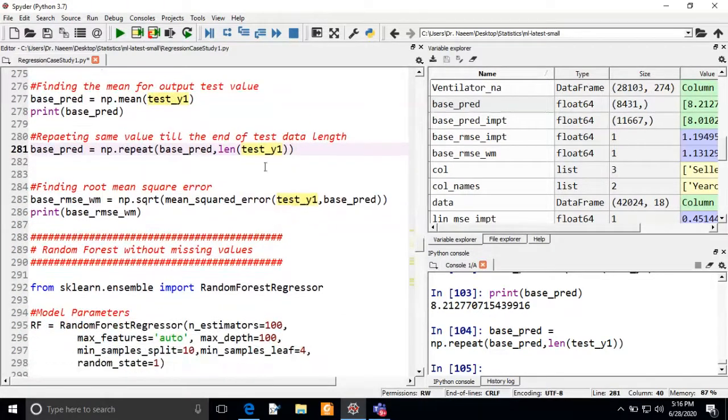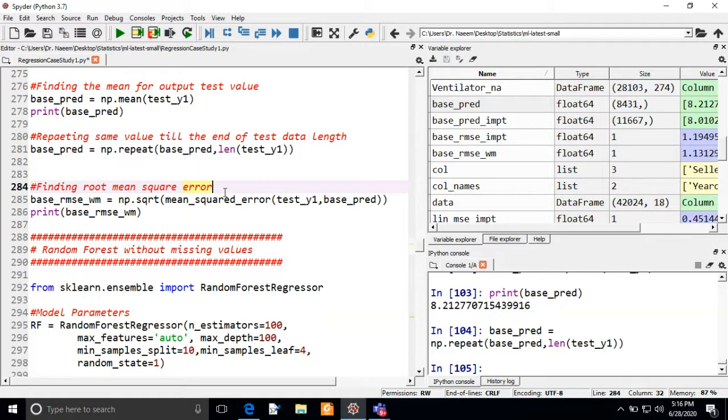Because the length of the base_predict and test_y1 should be the same. Why? Because we are going to calculate the mean squared error between these two data frames. So let me explain why we need mean squared error, root mean squared error.